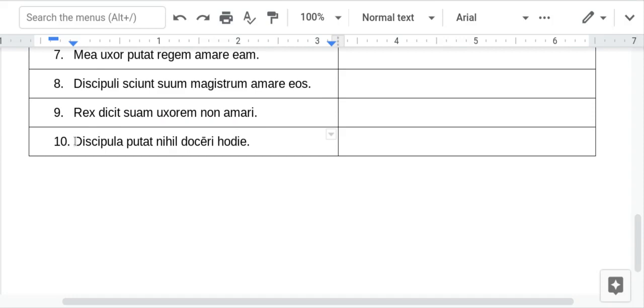All right, and then number 10, the student thinks that nothing. And then here, once again, present passive infinitive. So we just want to make it present and passive. So the student thinks that nothing is being taught or is taught today.